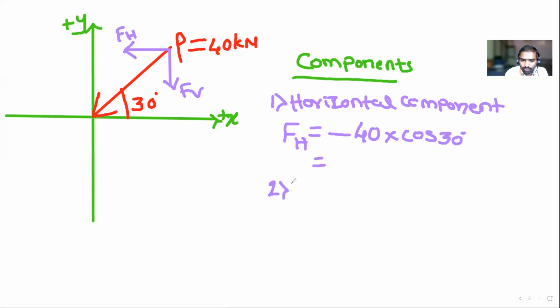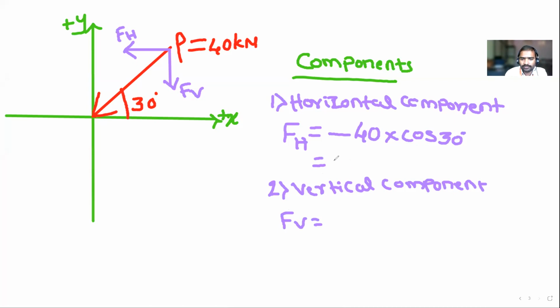And the second one is the vertical component. Yes, all of you calculate this one. How much is the horizontal component?